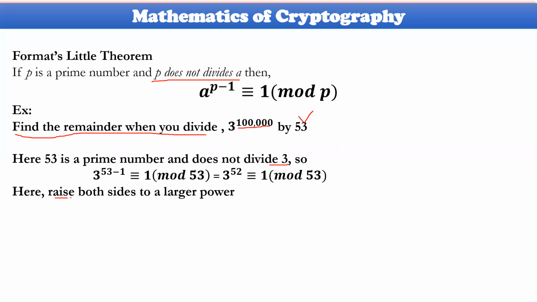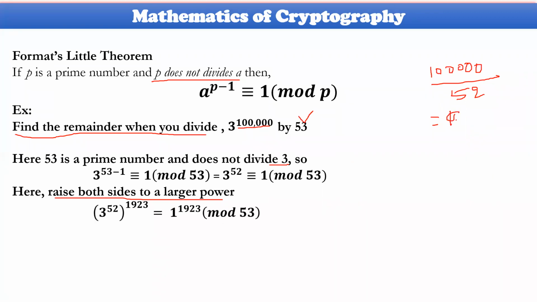So raise the power on both sides with a larger power. How could you raise this one? Take this particular value divided by 52. If you take this, obviously you get a coefficient of 1923 and a remainder equal to 4 here. So (3 power 52) whole power 1923 is equal to 1 power 1923 modulus of 53.